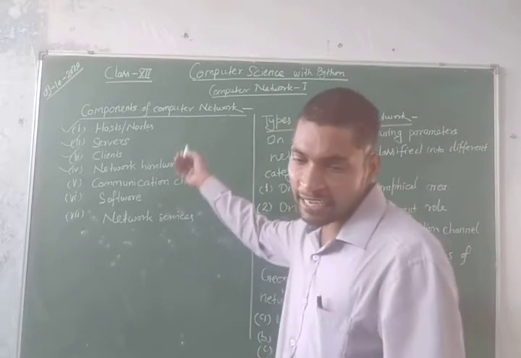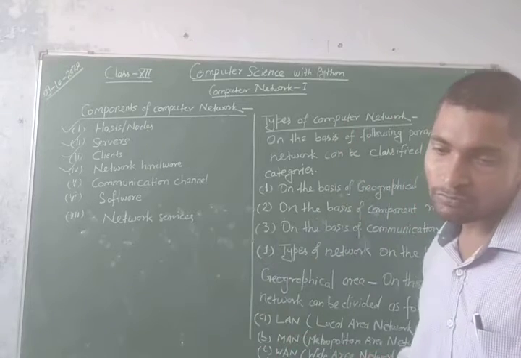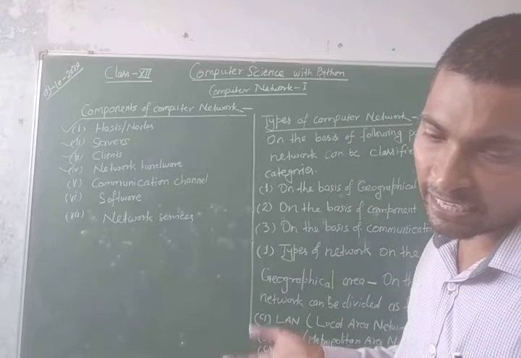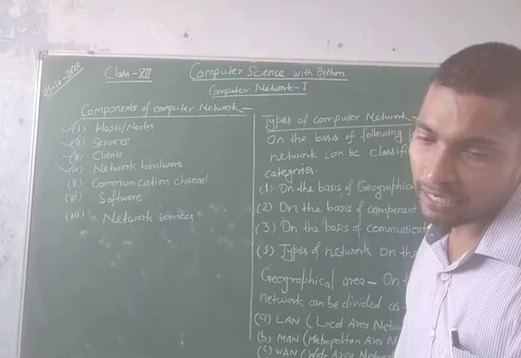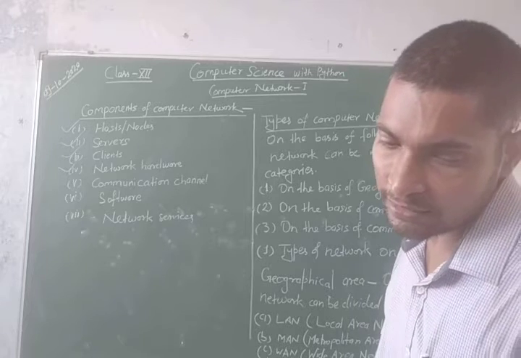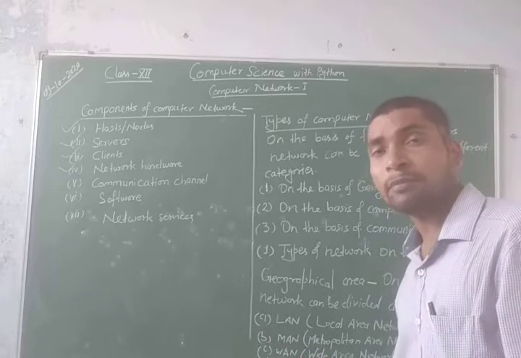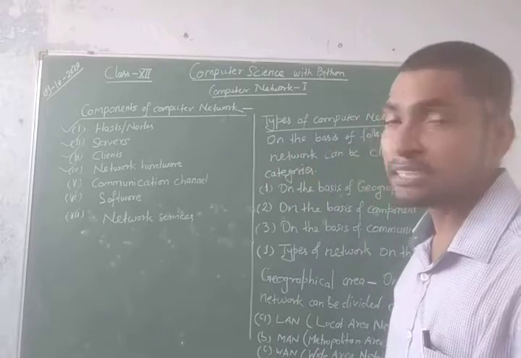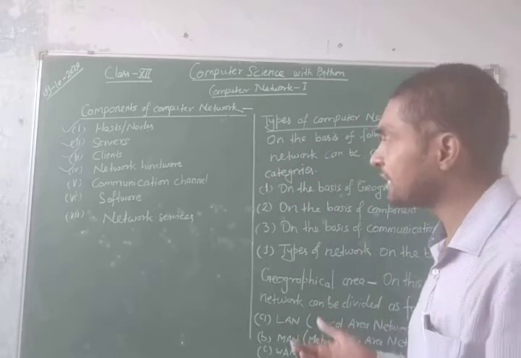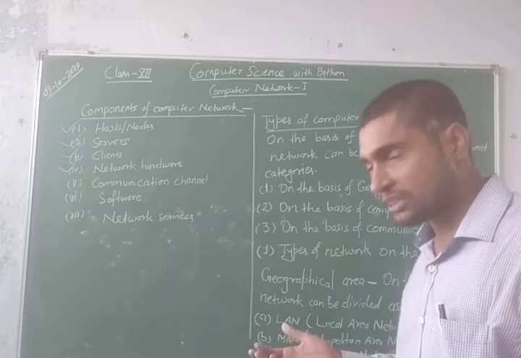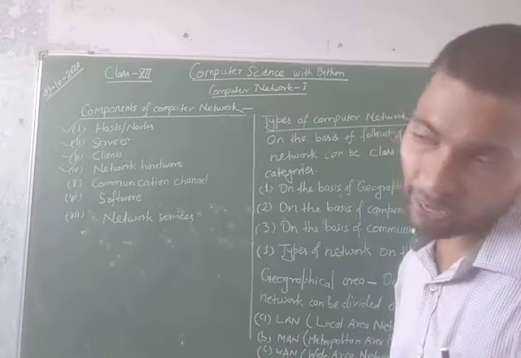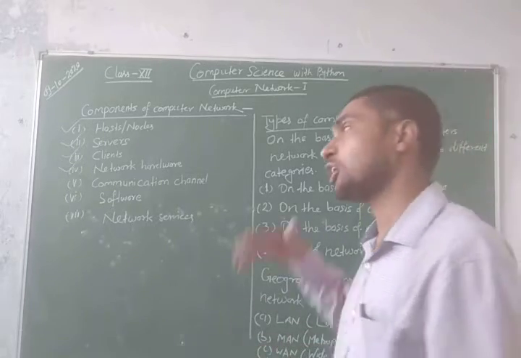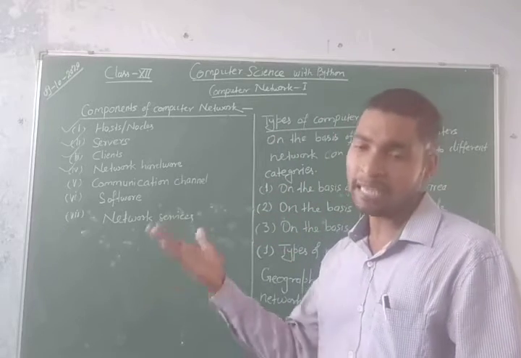Next, let us see the software. Software is the collection of protocols or operating system that is used in the computer network. Since a computer network is a collection of several computers, it requires a special kind of software to run or govern the network.